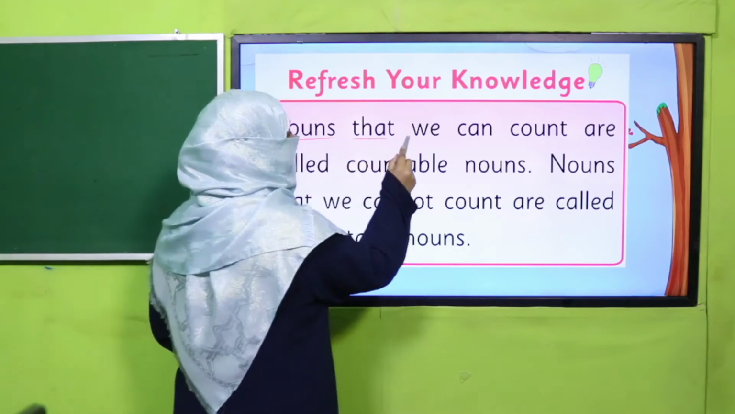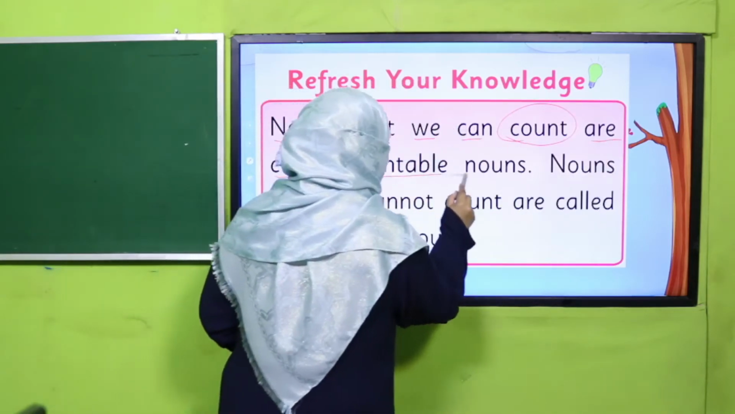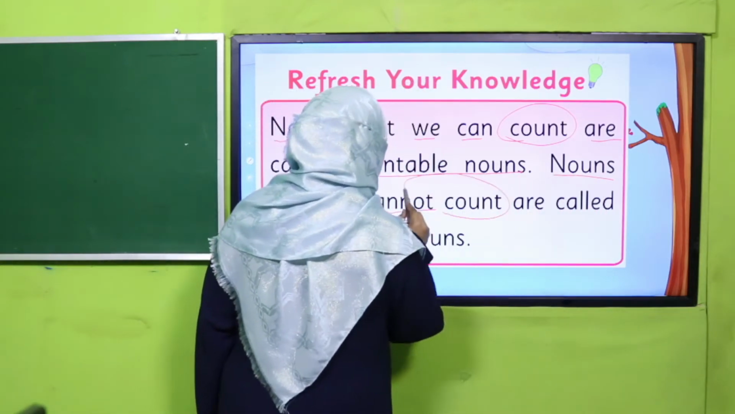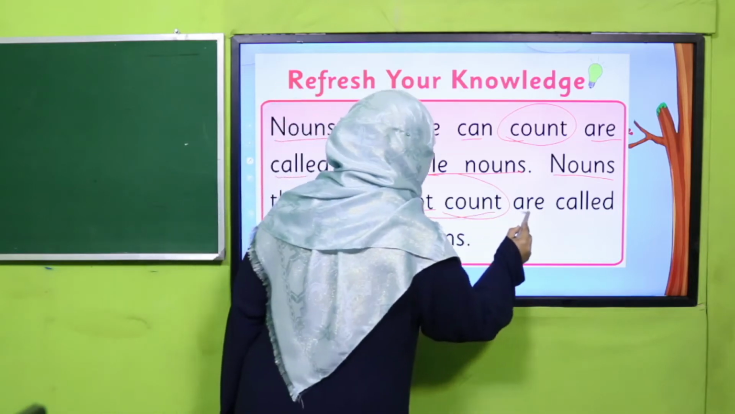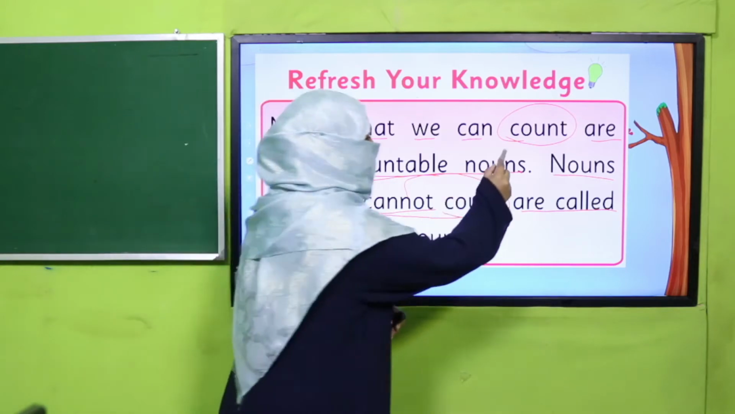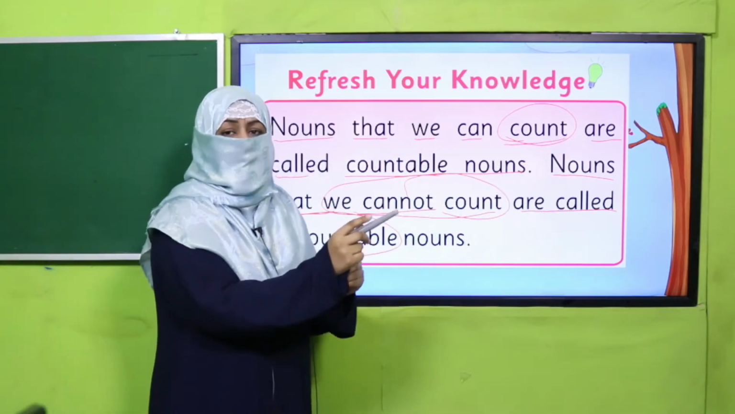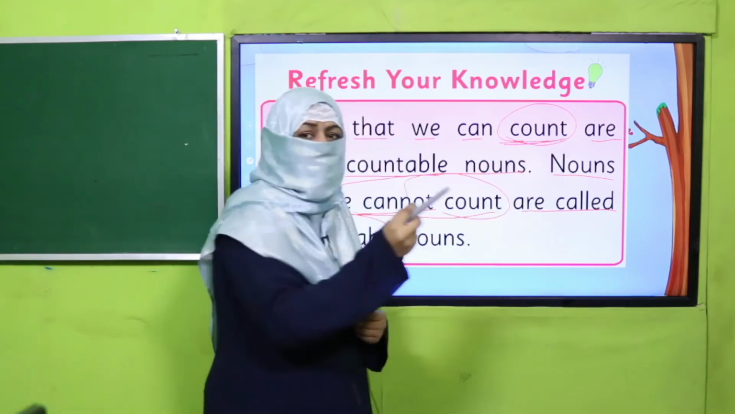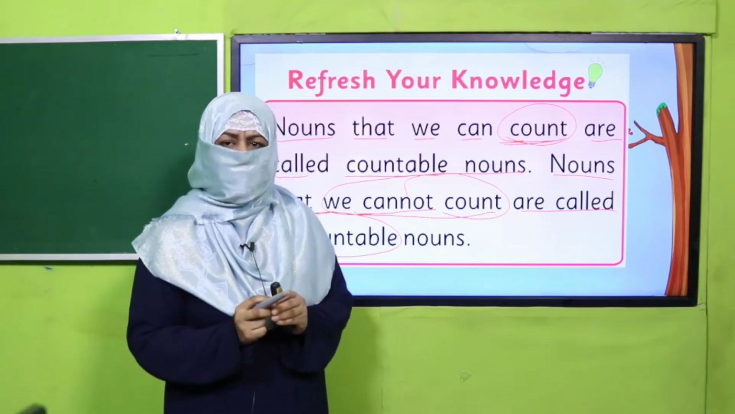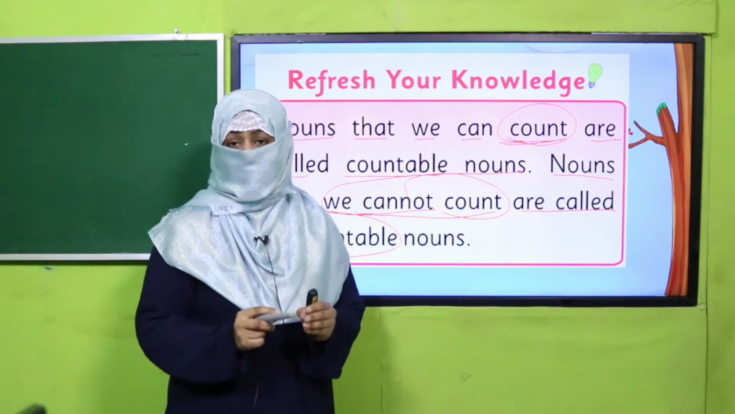Nouns that we can count are called countable nouns, and nouns that we cannot count are called uncountable nouns. So my dear children, what does count mean? Means we can count in numbers 1, 2, 3, 4. This is count means something which you can count in numbers 1, 2, 3. If I ask you how many chairs are there in your classroom, you will quickly count and you can tell me maybe there are 30 chairs.